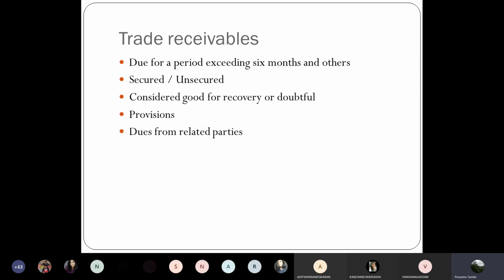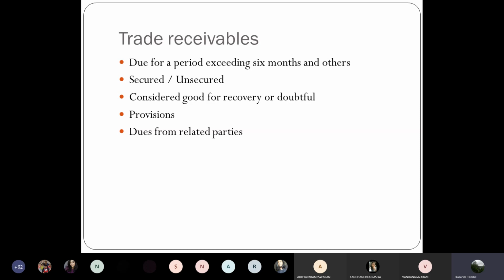Whenever there is a debtor which is doubtful of recovery, you may have to make some provision for such loss. And if you have made a provision for such doubtful receivables, that provision will be reduced from the balance of sundry debtors or trade receivables in the balance sheet. And here also, you have to provide information about dues from related parties.